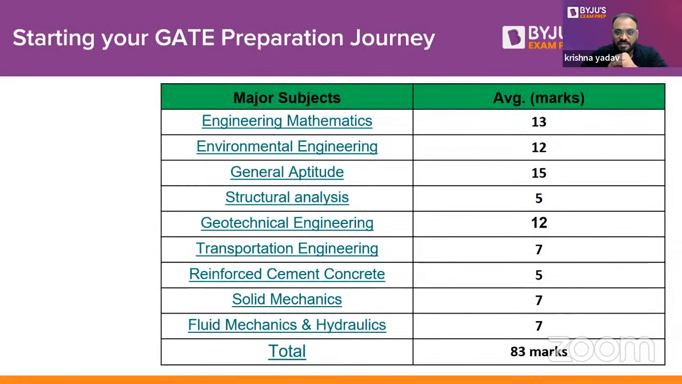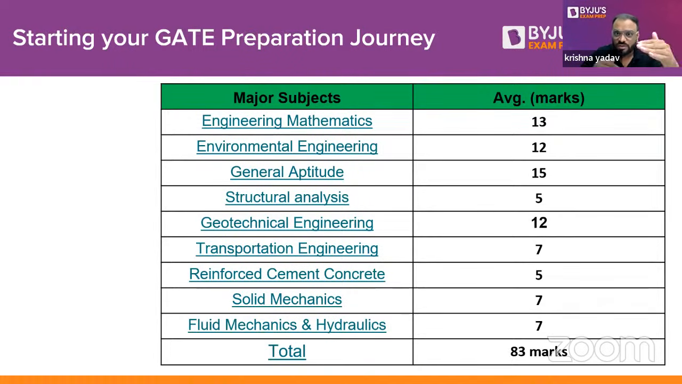So you can see here, guys, we have written the average weightage for each and every major subject. For engineering mathematics, we have 13 marks, environmental engineering 12 marks generally, and in aptitude 15 marks. For structure analysis, more or less 4 to 5 marks. For geotechnical engineering, no doubt this is a mostly asked subject, 12 marks. Then we have transportation engineering, 7 marks, RCC, 5 marks, solid mechanics, or SOM, 7 marks, and FM is again 7 marks.